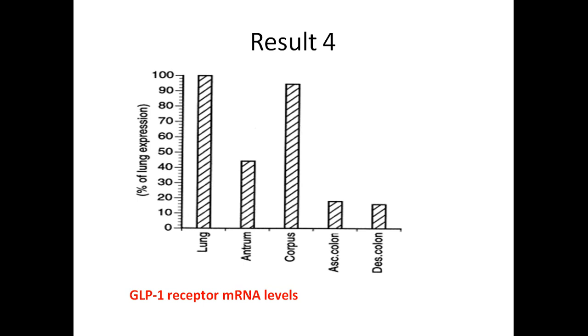This figure also represents the result from the protection assay, which is for the GLP-1 receptor messenger RNA level. We can see a high level of expression in lung and corpus for GLP-1 receptor. This was parallel with the results found from the Southern blot analysis.